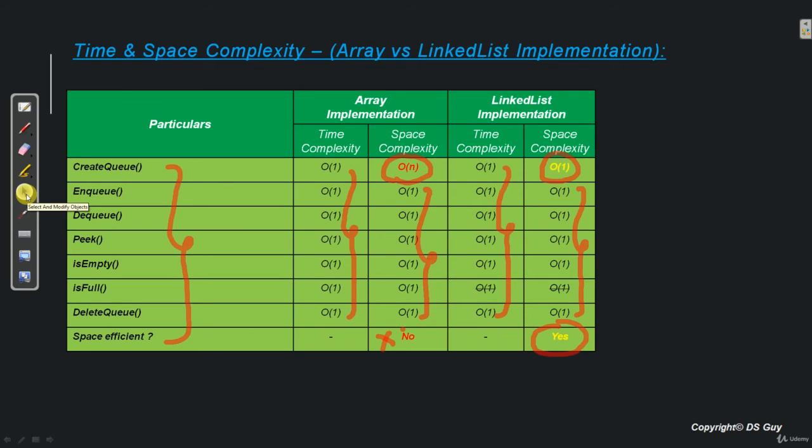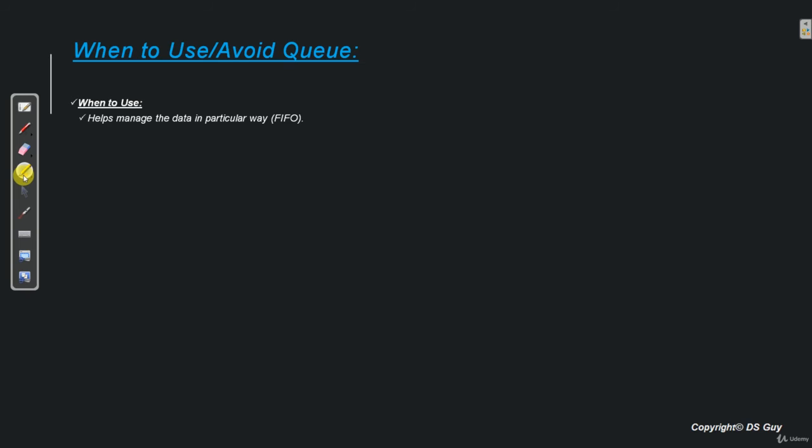Now let's see when we should use queue and when we should not. So whenever we want to implement an application or a functionality which inherently uses a FIFO, then we should always be using a queue. Why? Because queue also has FIFO philosophy. And since queue is already implemented in most of the languages like C++, Java, Python, so in those cases we should use queue.